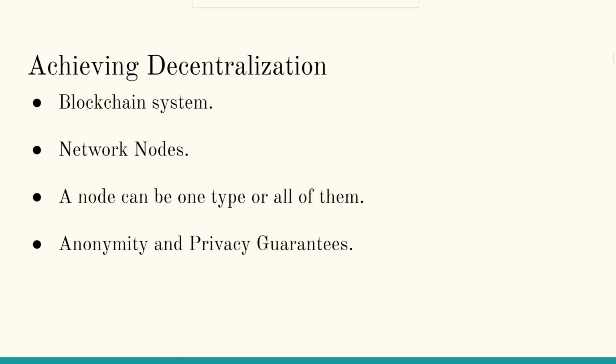In order to achieve decentralization in the communication channel between all nodes, we propose that the whole system be a blockchain system where network nodes are the servers, clients, miners, and validators. Any node can act as one or all of those. This construction should facilitate the payment after the cycle is complete and guarantee the anonymity and privacy of the clients as well as the servers. However, because of timing constraints and the many other goals we were pursuing, we didn't investigate this proposal in detail and left it open in the research paper for future work.